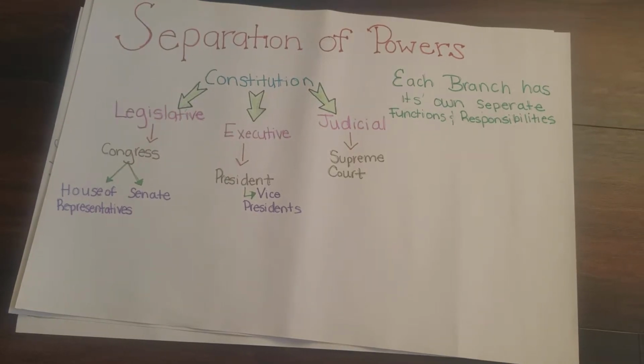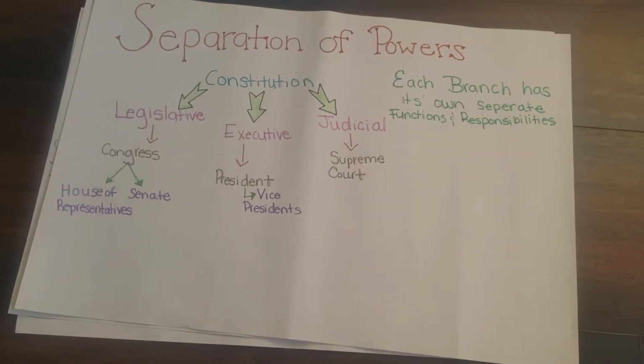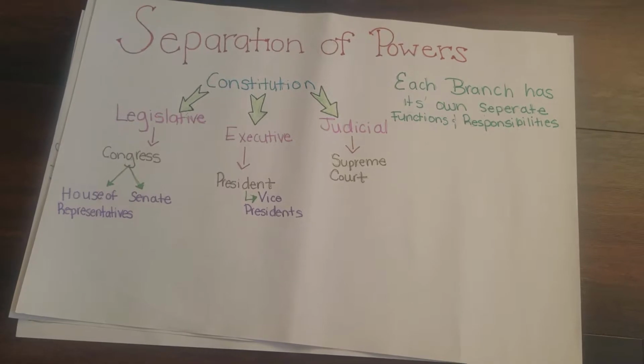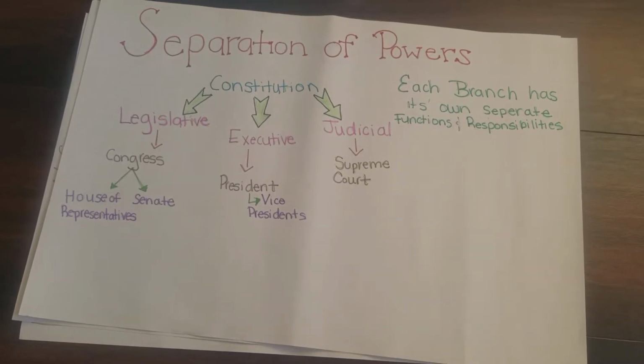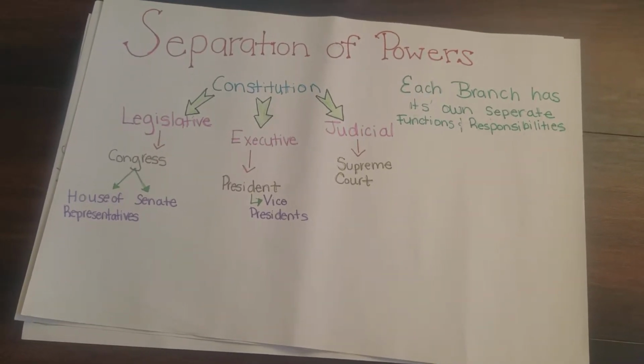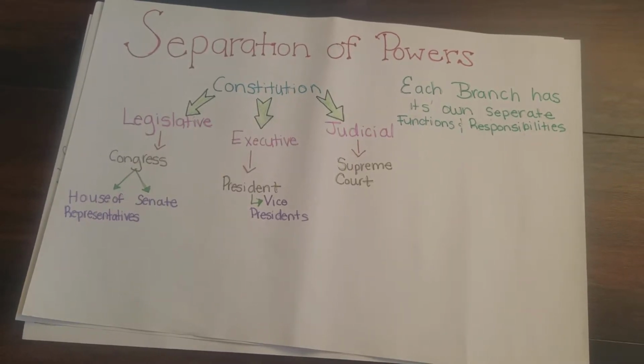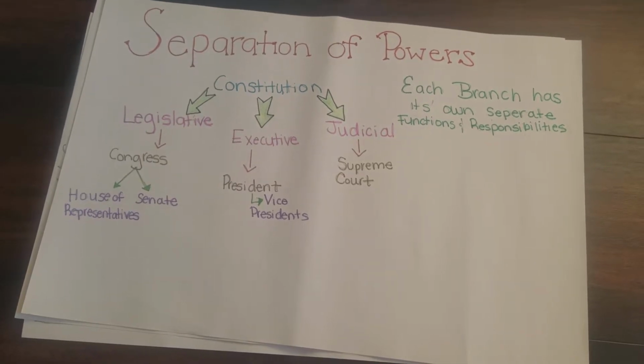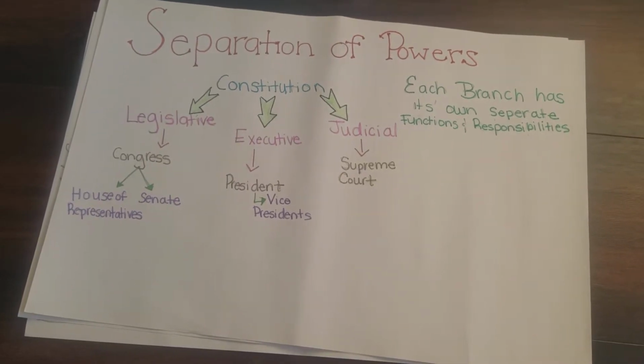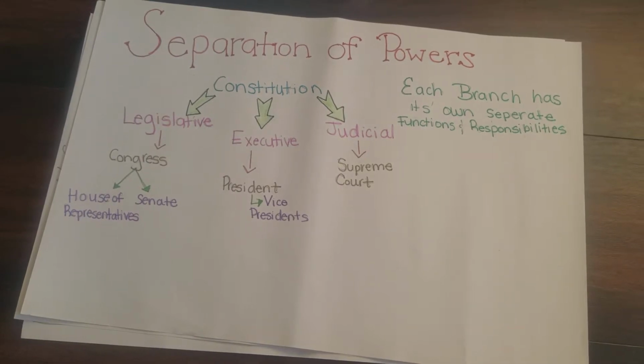Separation of powers. Each branch has its own separate functions and responsibilities. The Constitution has three parts: legislative, executive, judicial. The legislative is the Congress, and the Congress is also the House of Representatives and the Senate. The executive is the president and vice president, and the judicial is the Supreme Court.